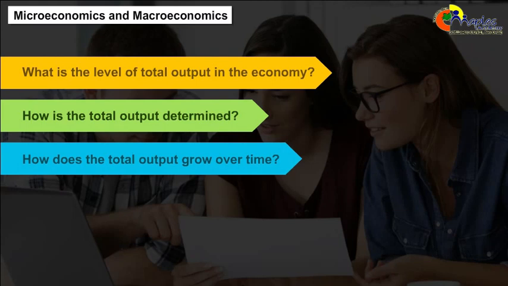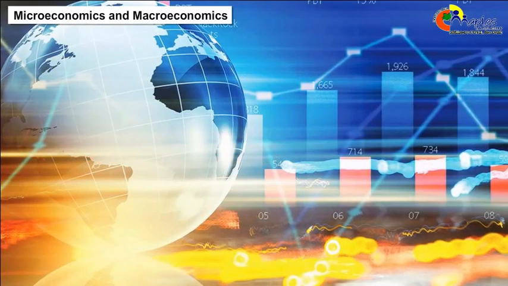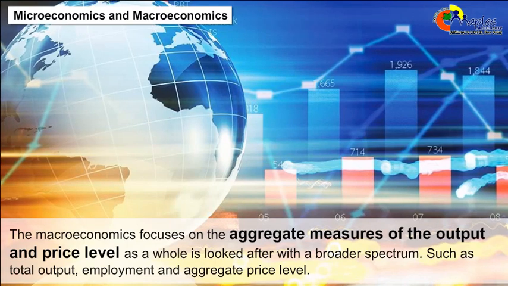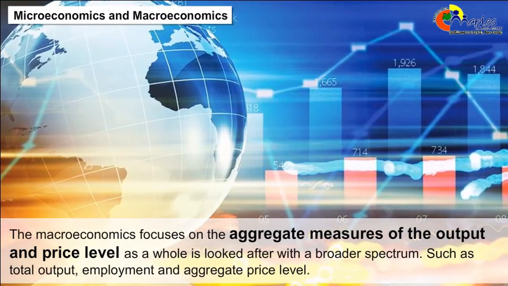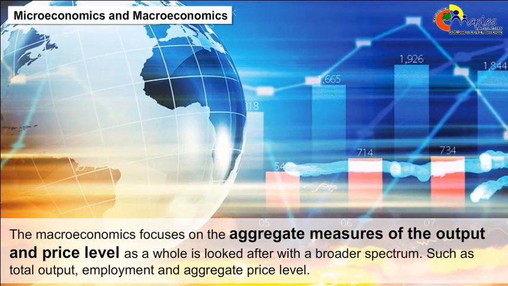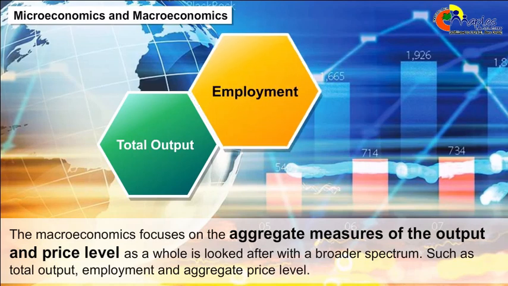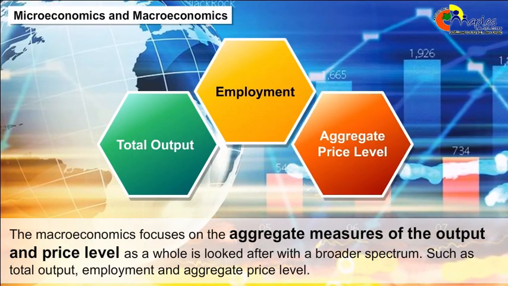How does the total output grow over time? Are the resources of the economy fully employed, etc.? On the other side, macroeconomics focuses on the aggregate measures of output, and the price level as a whole is looked after with a broader spectrum, such as total output, employment, and aggregate price level.